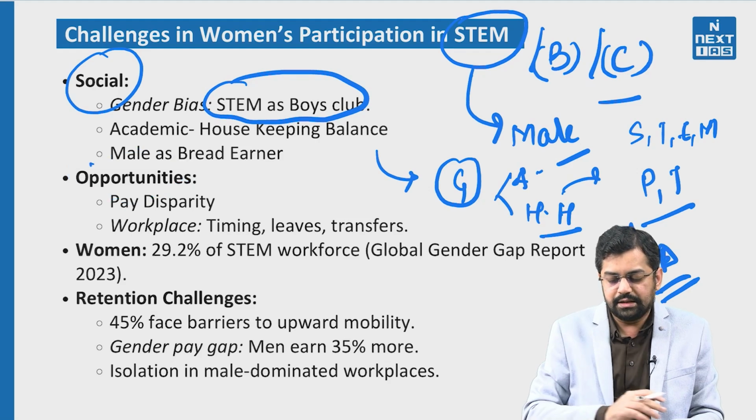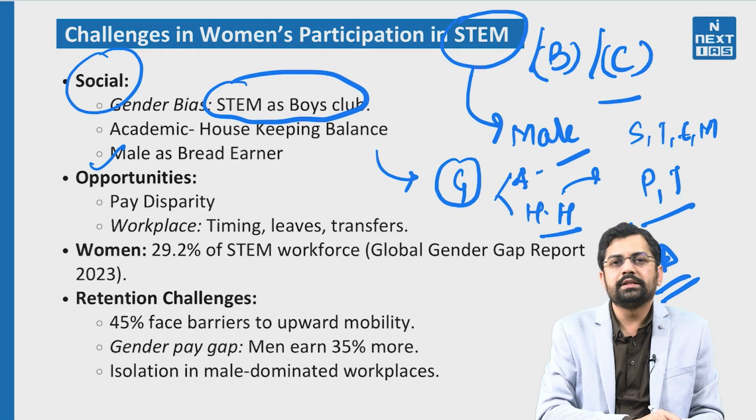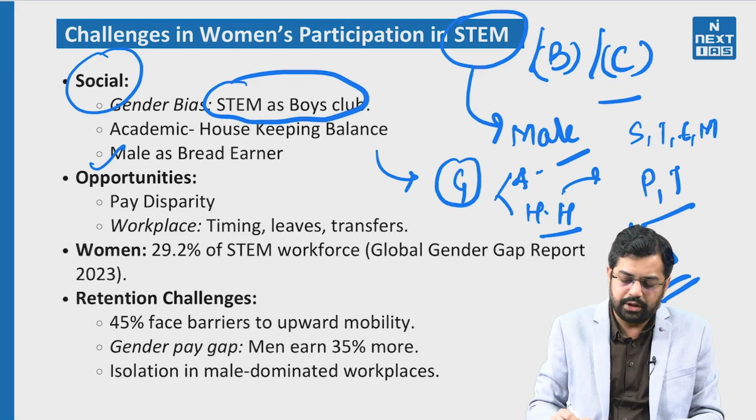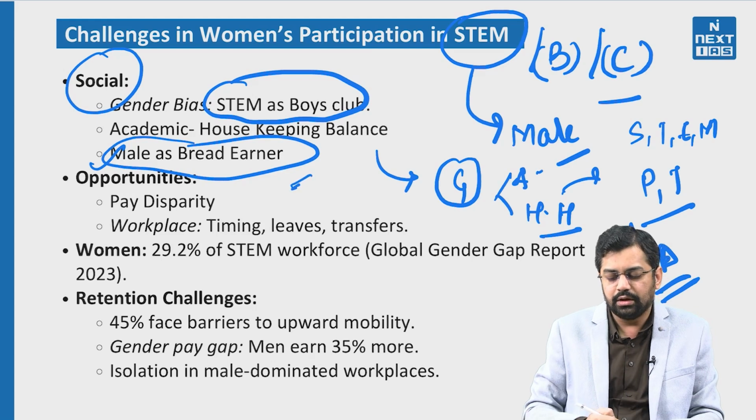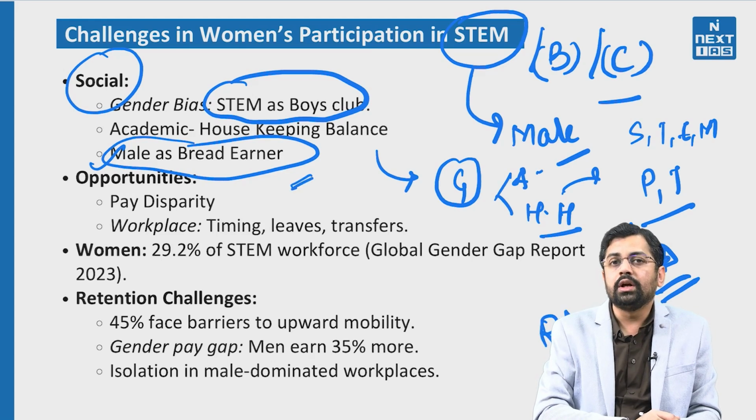Next is male as bread earner. When we talk about male as bread earner, it is like a preconceived notion that the male, or the son of the home, is going to be the major bread earner. So now this particular point is changing day by day with more awareness and a more progressive society, but still this is a particular norm. And when we talk about the rural urban divide of these social problems, the factors are going to be more, especially in the rural society.